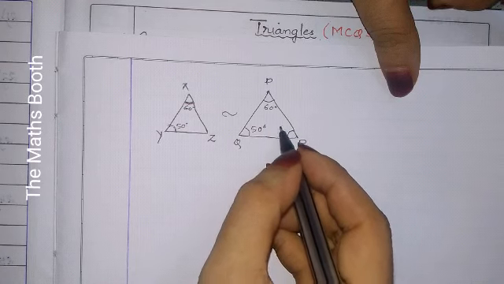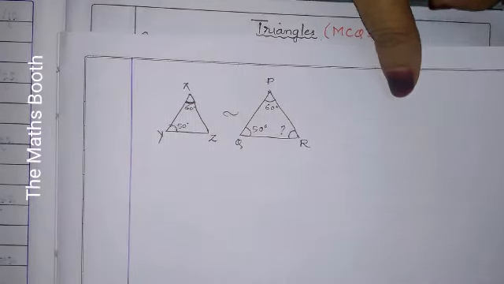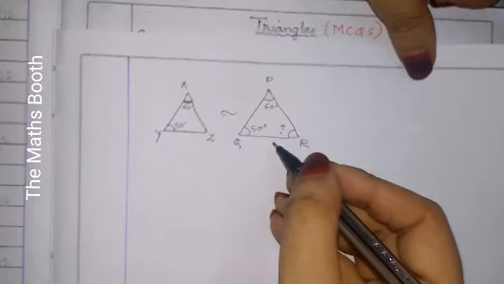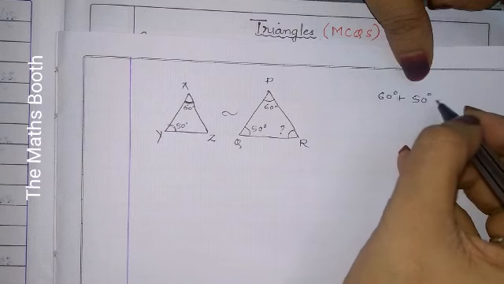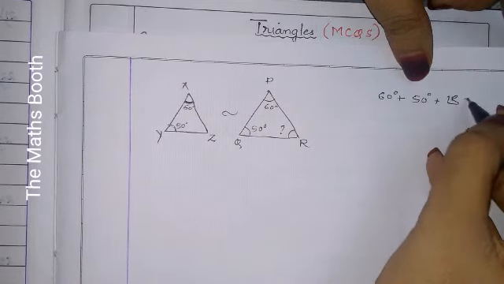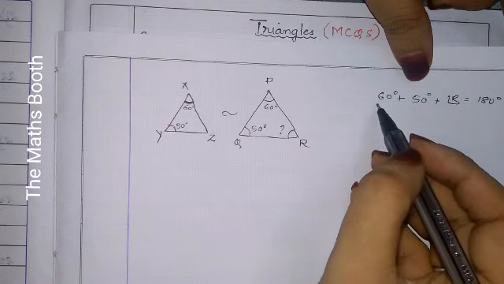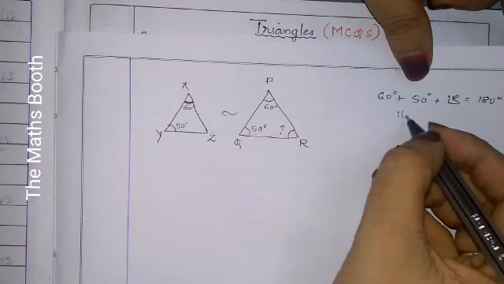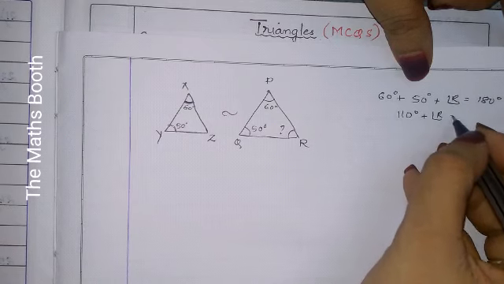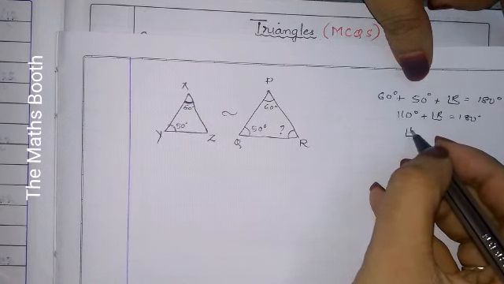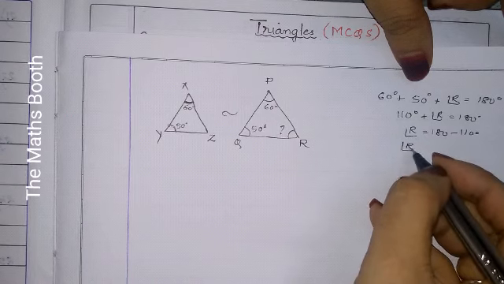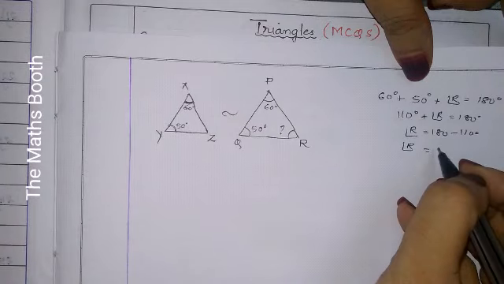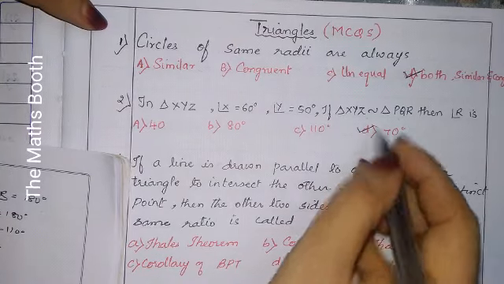Now they have asked, what is the angle R? So we know that the sum of all angles of a triangle is 180 degrees. 60 degrees plus 50 degrees plus angle R is equal to 180 degrees. 60 plus 50 is 110 degrees plus angle R is equal to 180 degrees. Angle R is equal to 180 minus 110, that is angle R is equal to 70 degrees. So the correct option is D, 70 degrees.